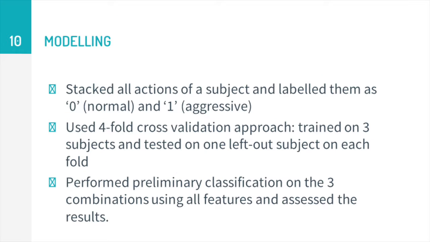To conduct the modeling, we stacked all actions of a subject and labeled them as 0 for normal and 1 as aggressive. We used a 4-fold cross-validation approach, such that we trained on 3 subjects and tested on 1 subject on each fold. We performed preliminary classification on the 3 combinations using all features and assessed the results.